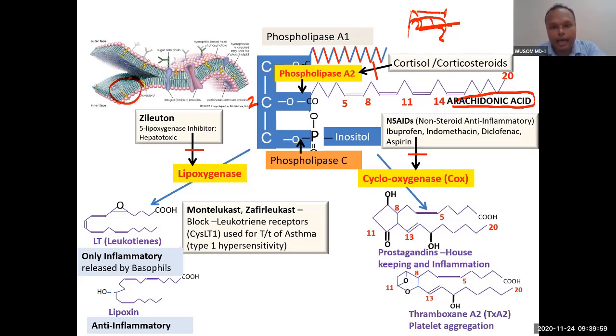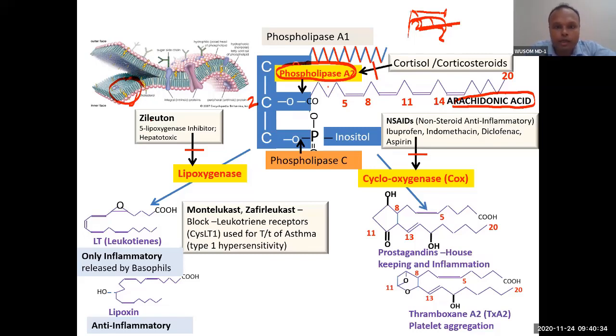This is membrane-bound arachidonic acid, bound to phospholipid in the membrane. Breaking down of this, the release of this fatty acid, will produce icosanoids. This fatty acid is the substrate for icosanoids. So what is the first step? The first step is the release of arachidonic acid, and the release of arachidonic acid is done by phospholipase